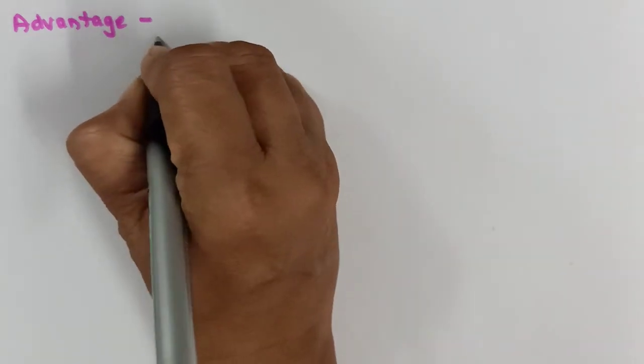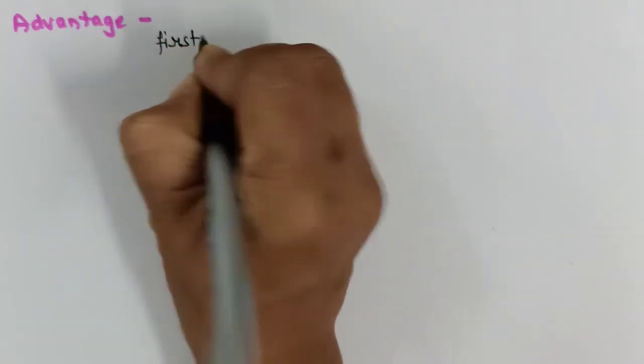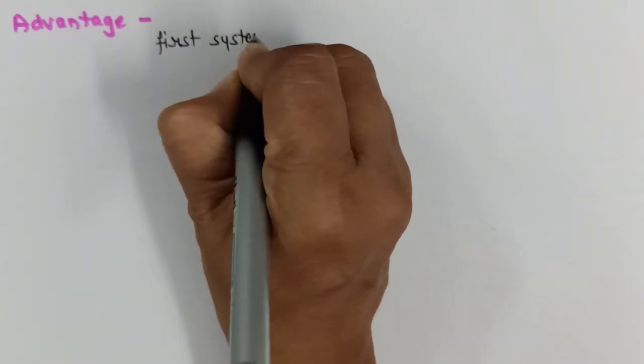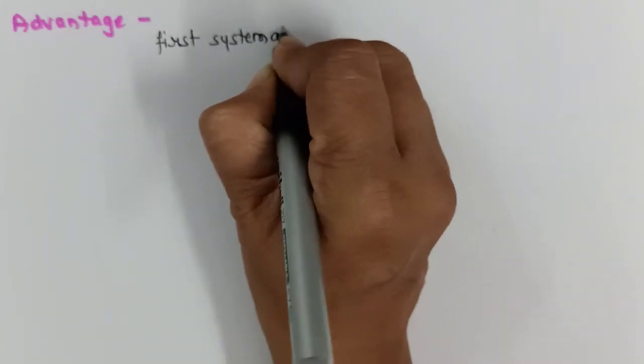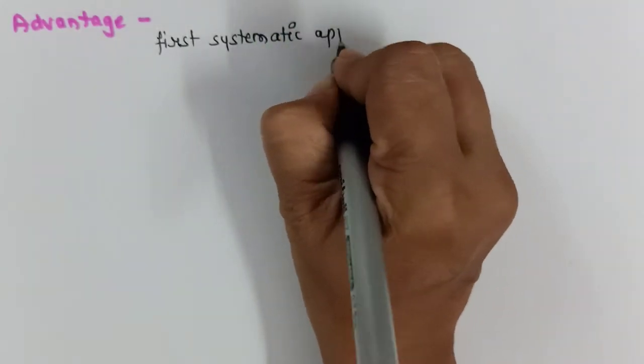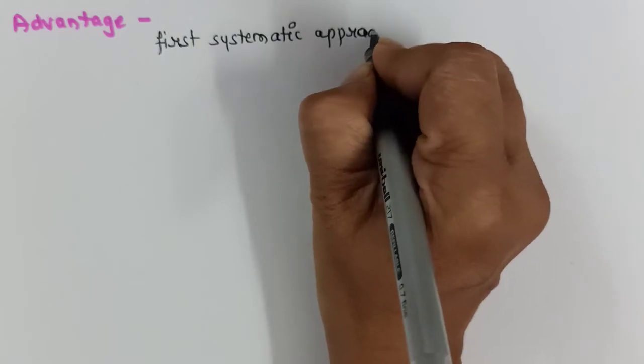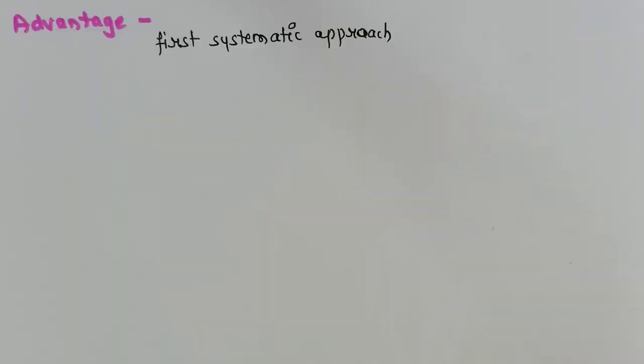As I told you, every attempt of classification had its own plus points and minus points. Similarly, Dobereiner's law had its own advantage, that it was the very first systematic approach. Or I will say it gave an idea that yes, we can use atomic mass as a basis for classification.